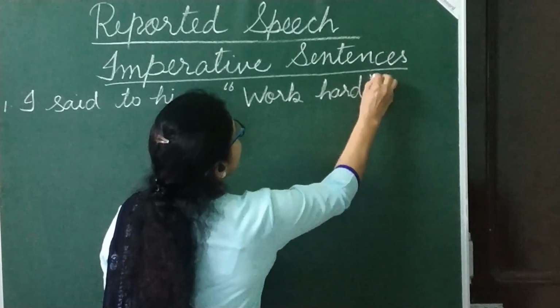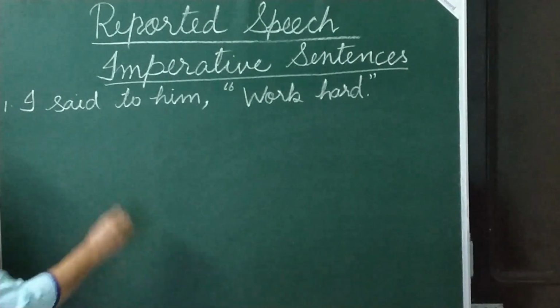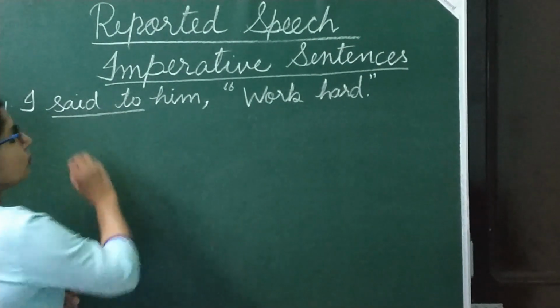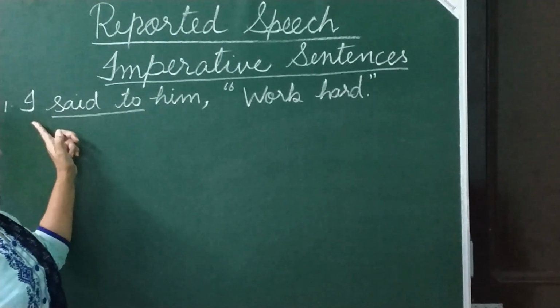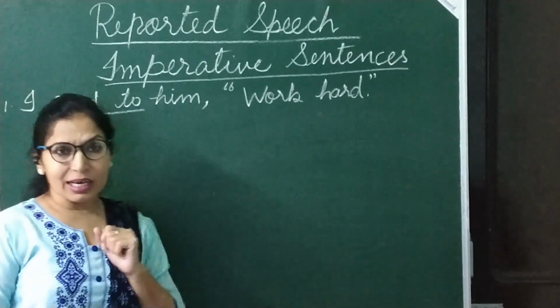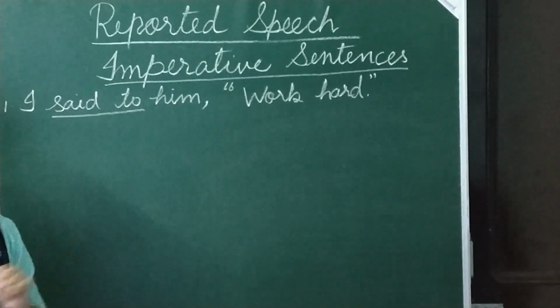Full stop, inverted comma, close. Now students, how are we going to change this? Once again, this reporting verb is to be changed. So now, I said to him work hard. It means I am advising him to work hard.